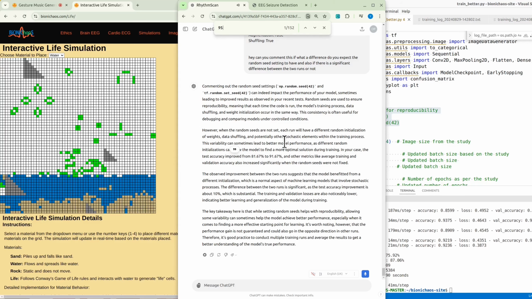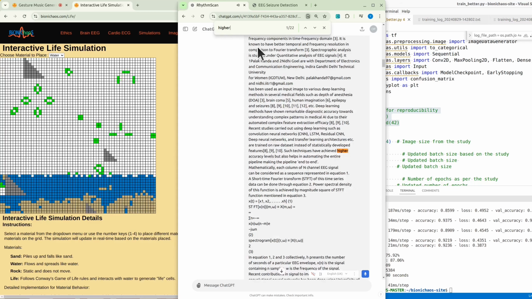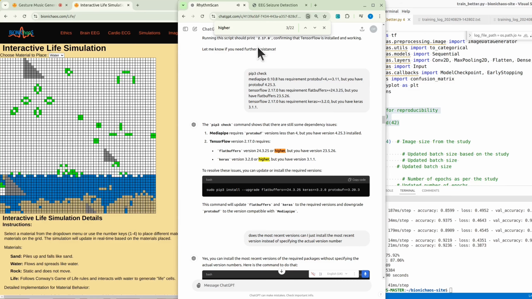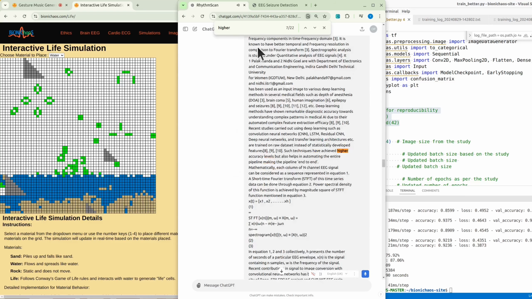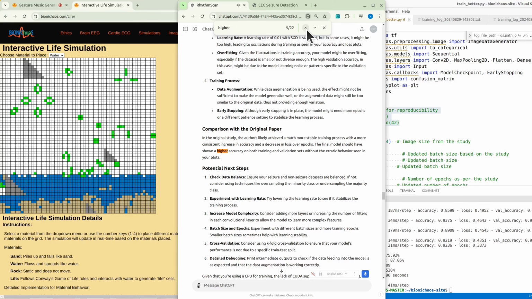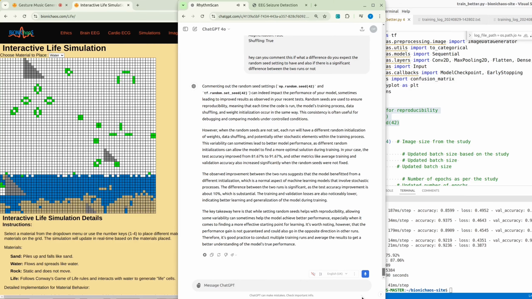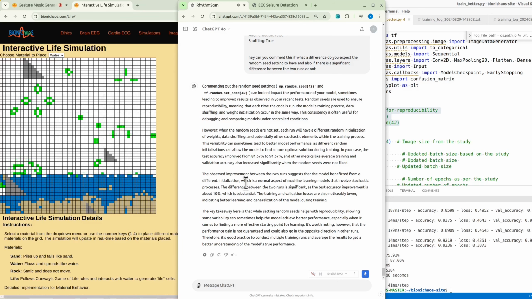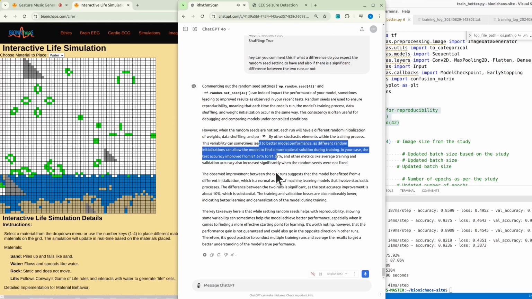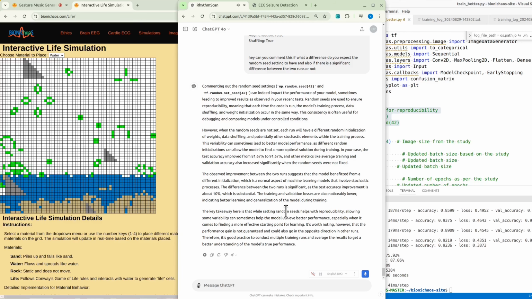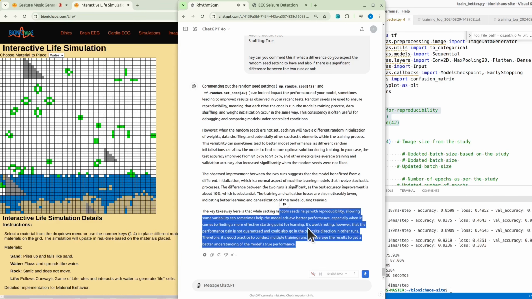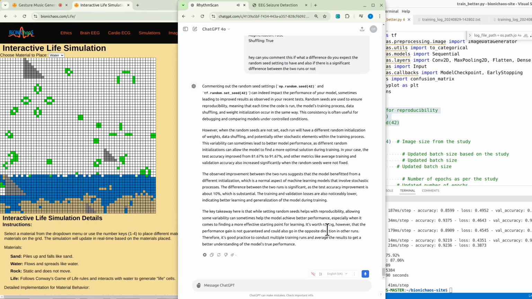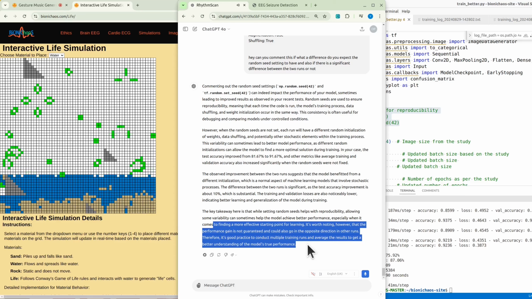The observed improvement between the two runs suggests that the model benefited from a different initialization, which is a normal aspect of machine learning models that involve stochastic processes. The difference between the two runs is significant, as the test accuracy improvement is about 10%, which is substantial. The training and validation losses are also noticeably lower, indicating better learning and generalization of the model during training. The key takeaway here is that while setting random seeds helps with reproducibility, allowing some variability can sometimes help the model achieve better performance, especially when it comes to finding a more effective starting point for learning.